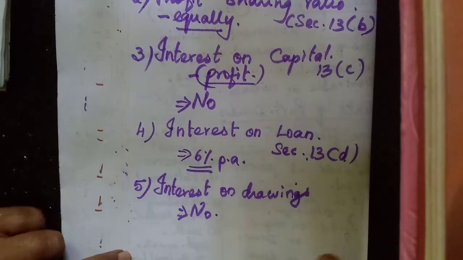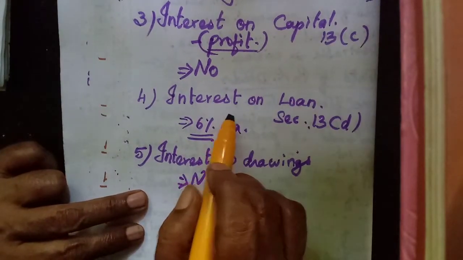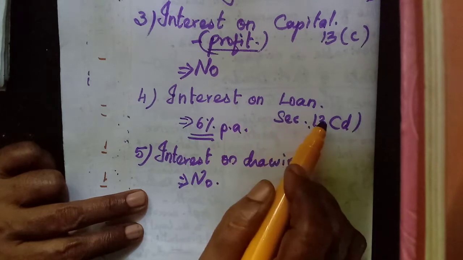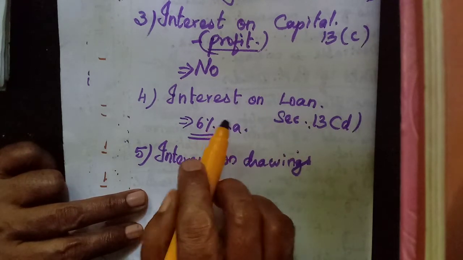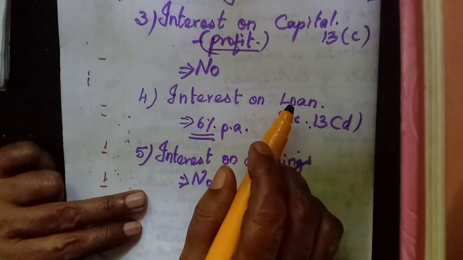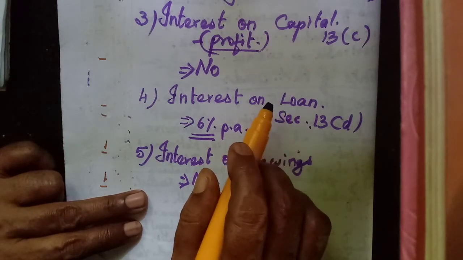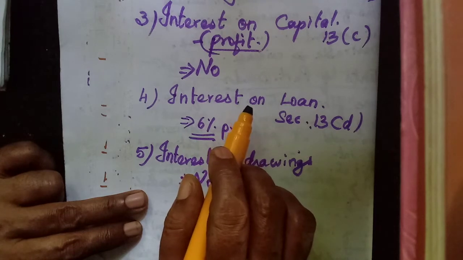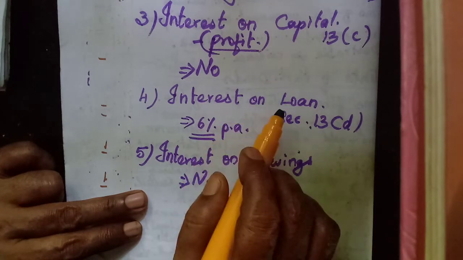The next one, interest on loan. That one, section 13D. In order they have given. So interest on loan, I have told you that sometimes the partners will advance loan to the firm, so they have to provide a certain percentage as interest on loan.